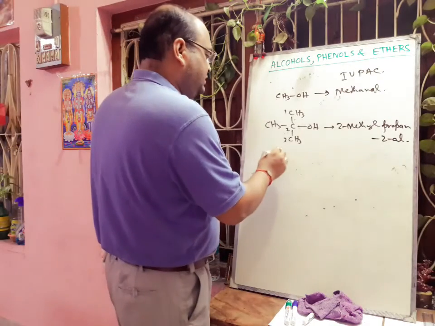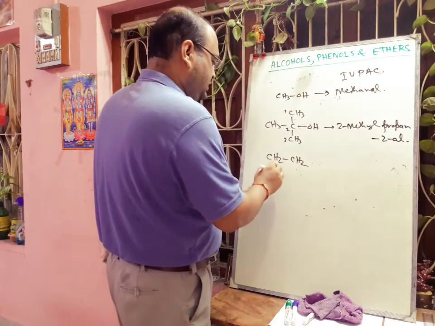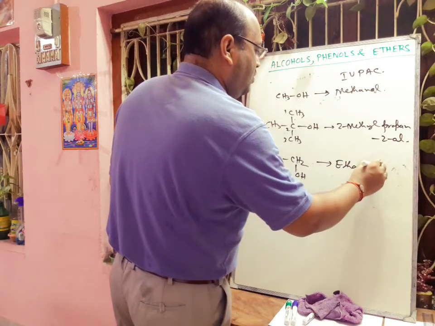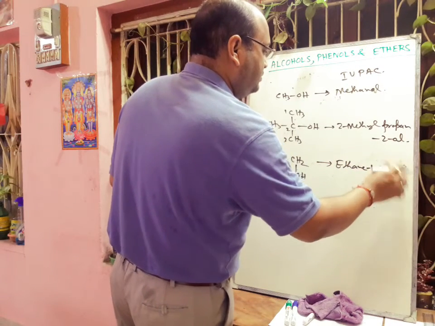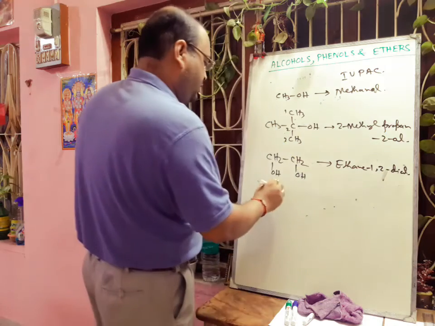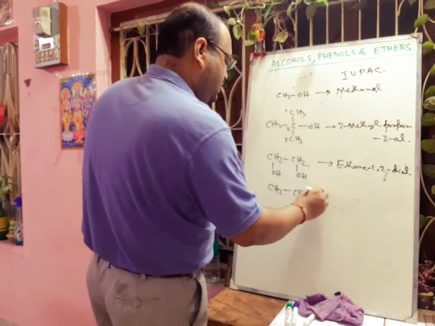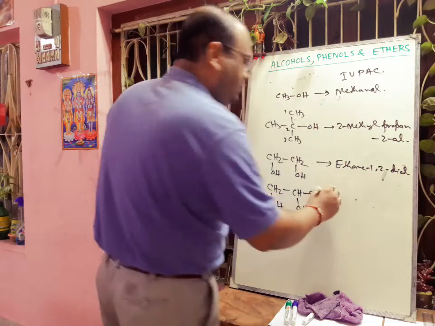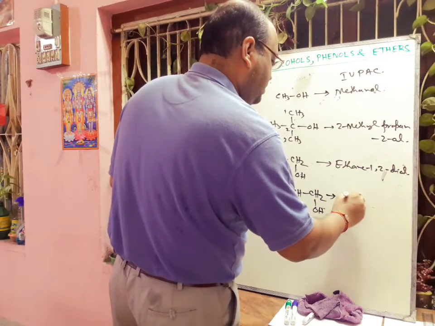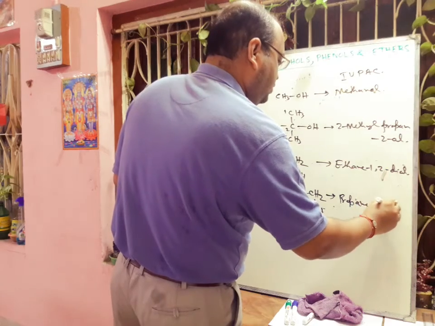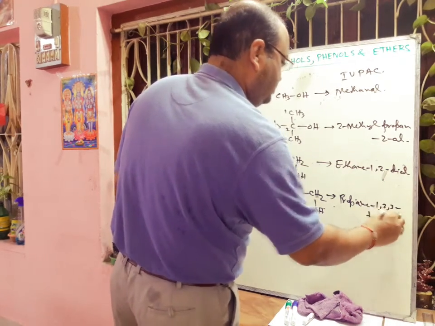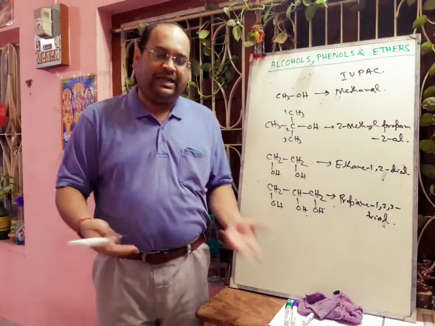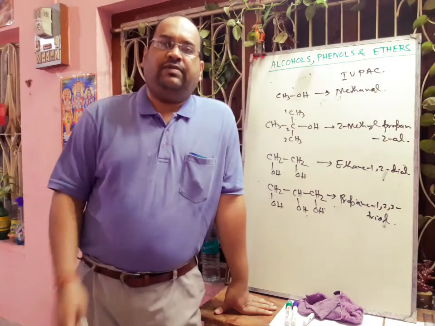Next, if I write ethylene glycol, its IUPAC name will be ethane-1,2-diol. If we write the structure of glycerol, then its IUPAC name will be propane-1,2,3-triol. And you will practice more. Okay, it is already given in the book.